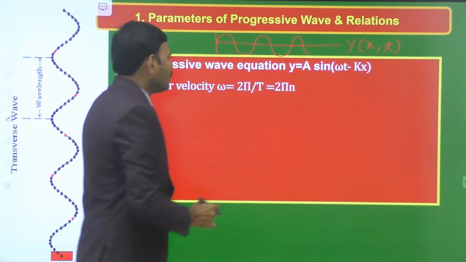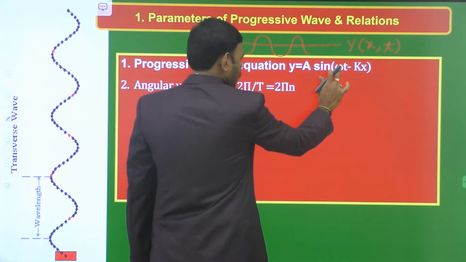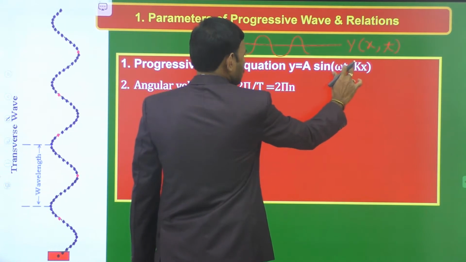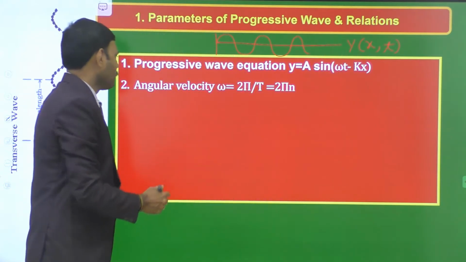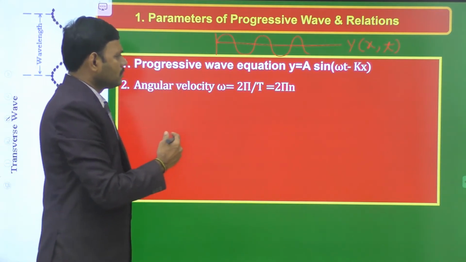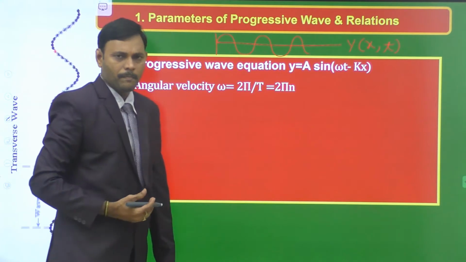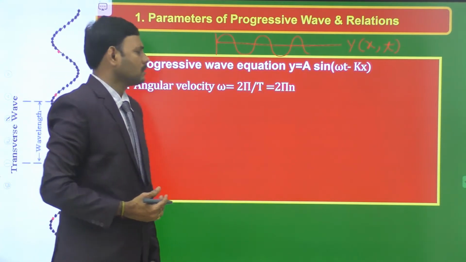Here we know that a is amplitude, ω is angular velocity, k is propagation constant, also known as angular wave number. The angular velocity of a travelling wave or progressive wave is 2π/T, which is also equal to 2πn.